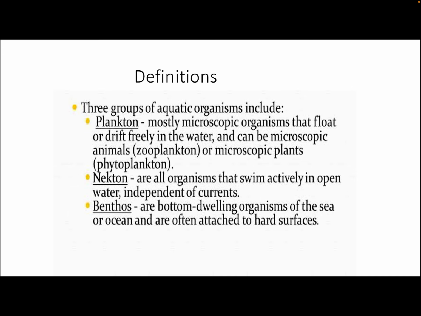They can be zooplankton or microscopic plant or phytoplankton. Nekton are the organisms which are active swimmers, and they are found in open water and independent of water currents. Benthos are bottom dwelling organisms, and they are attached to the hard surface of water.